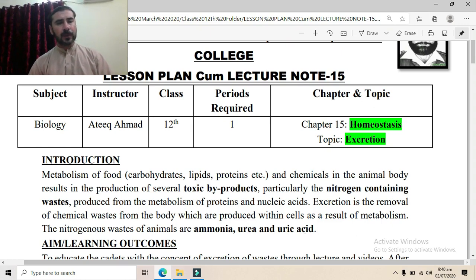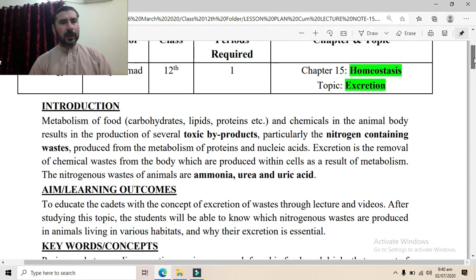Similarly, there are certain invertebrates and birds that have still much less availability of water, so they release their waste product in the form of uric acid. So the nitrogenous waste basically consists of these three types: ammonia, urea and uric acid. Depending on the habitat of the organisms, they will release their nitrogenous waste in one of these forms.